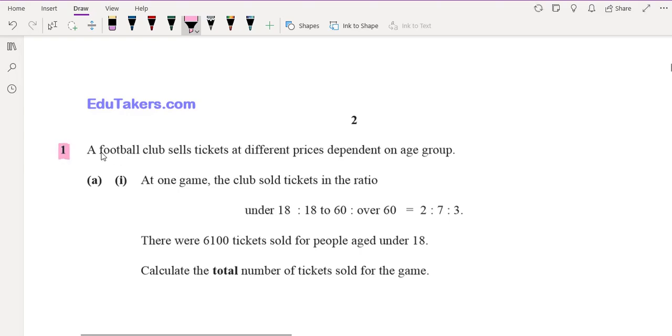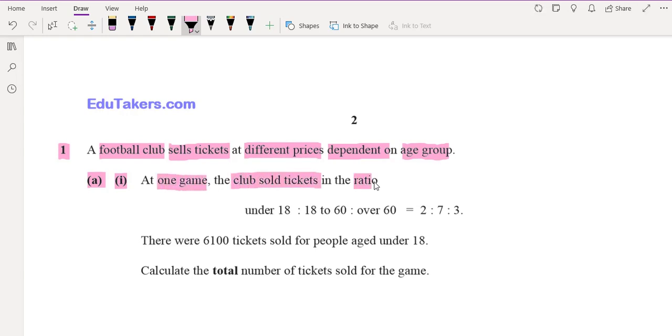Question number 1. A football club sells tickets at different prices dependent on age group. Part A first is, at one game, the club sold tickets in the ratio under 18 to 18 to 60 to over 60 is equal to 2 to 7 to 3.